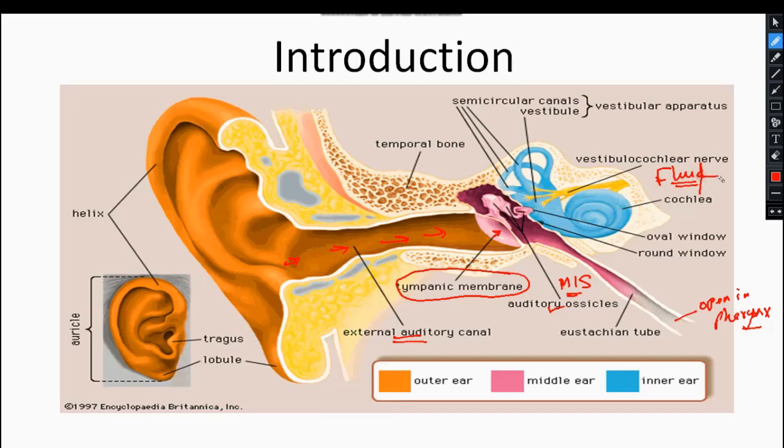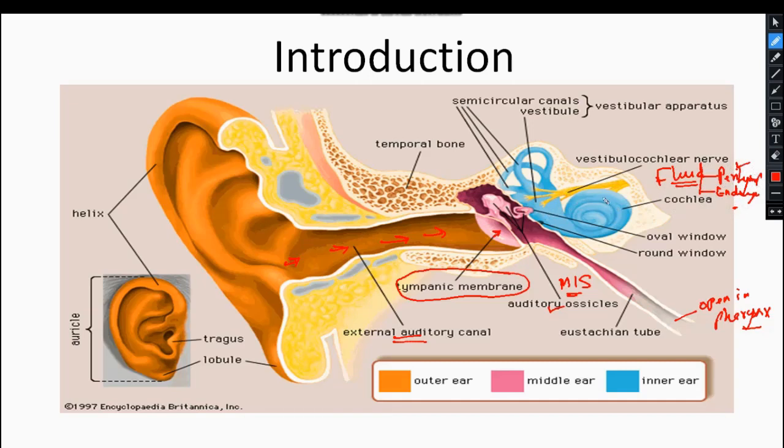The fluid is present in this. The fluids are perilymph and endolymph. So this mechanical energy is transferred to this fluid, the perilymph. Clear?